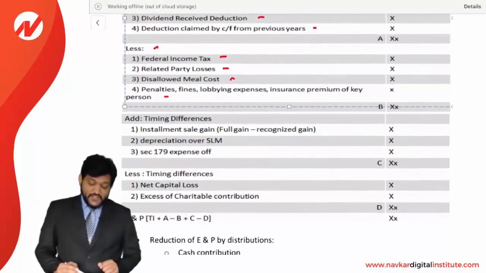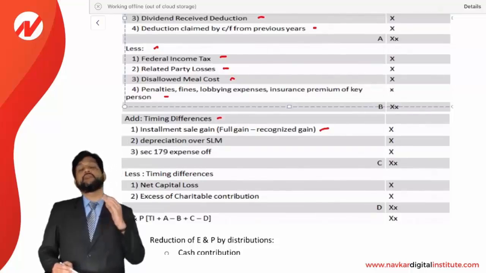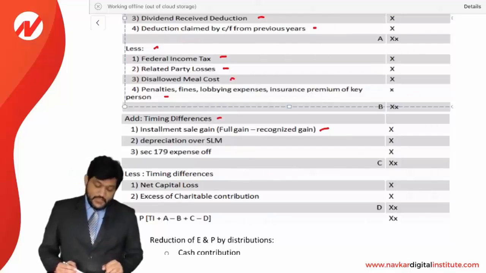Then timing differences which will be added. Installment sale gain, that is the full gain over the recognized gain. If you are following an installment system, then you will be recognizing the gain on the installment system, but there will be full gain to be recognized, less installment gain which is recognized. The difference is going to be added. Depreciation over SLM, section 179 expense, all of these will be added.